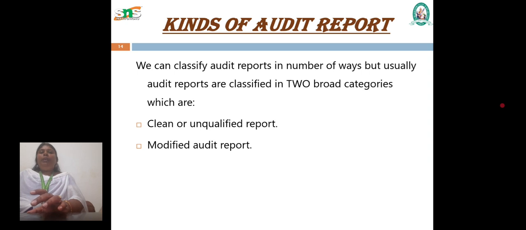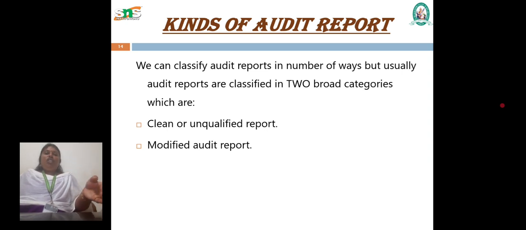Next, what is a qualified opinion? In opinion itself, we will say there are some qualified opinions and some unqualified opinions. A qualified opinion is where the auditor, having obtained sufficient appropriate audit evidence, concludes that misstatements, individually or in aggregate, are material but not pervasive to the financial statement, or when the auditor is unable to obtain sufficient appropriate audit evidence, that is, the auditor is not able to get sufficient evidence to show that these are the places where the financial statement has some wrong things.